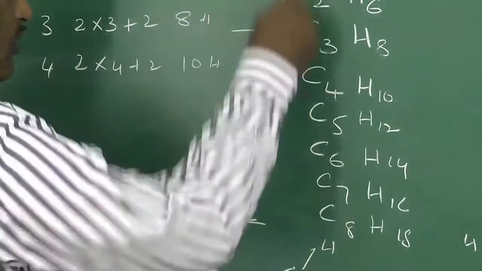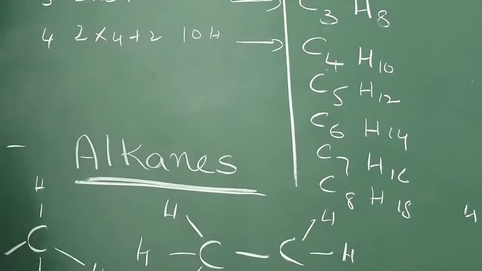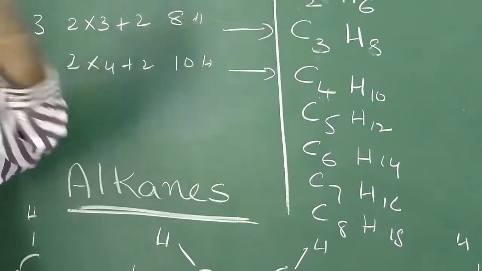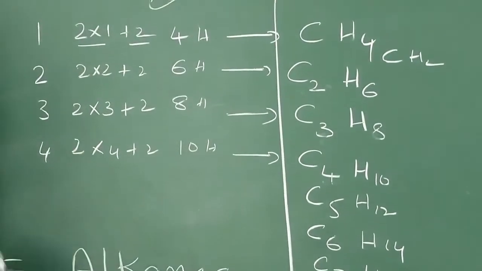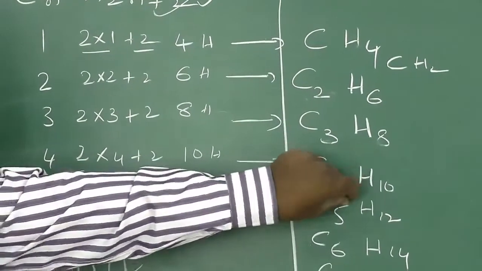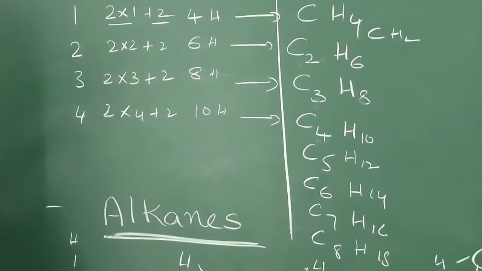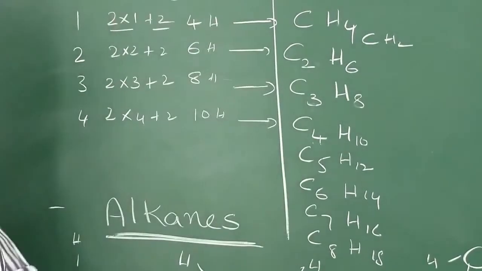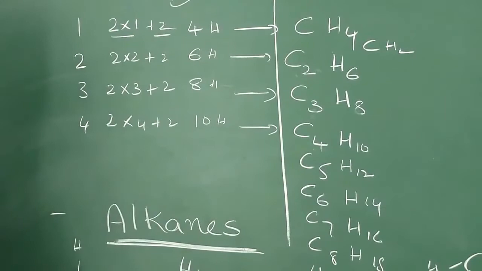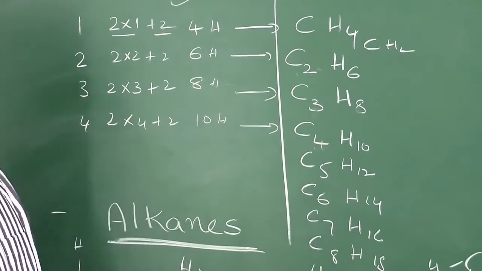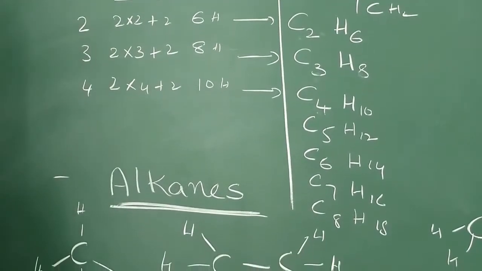So this series of compounds having the same general formula, with adjacent compounds differing by one CH2, is said to be a homologous series, and each compound present in this series is said to be a homologue of this alkane. C3H8 is a homologue of alkane. C4H10 is a homologue of alkane. C7H16 is a homologue of alkane. That series is said to be a homologous series.